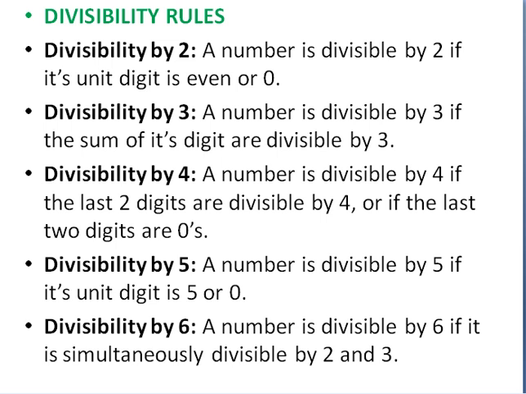If it is divisible by 4, you have to see the last two digits, which should be divisible by 4. If it is divisible by 5, the last digit, which we call the unit digit, should be either 5 or 0. And if a number is to be divisible by 6, it should be divisible by both 2 and 3. So you should know these things. By seeing a number, you should know which numbers it is divisible by. If it ends with 5, it is divisible by 5. If it ends with 2 or 0, an even number, it is divisible by 2. If you don't understand, you should add the digits to check whether it is divisible by 3 or others.